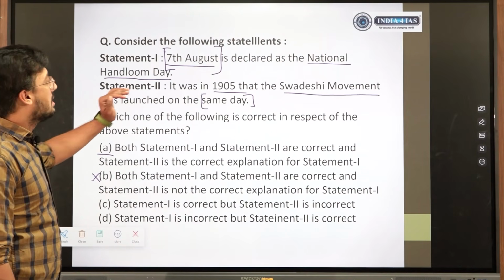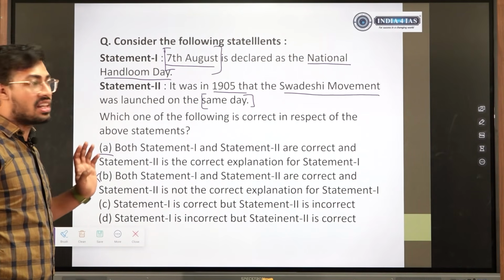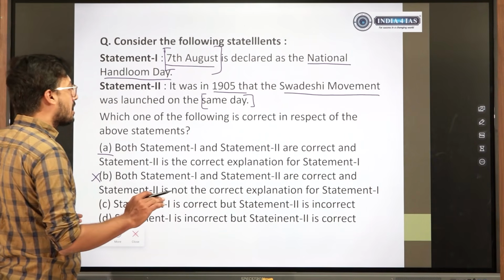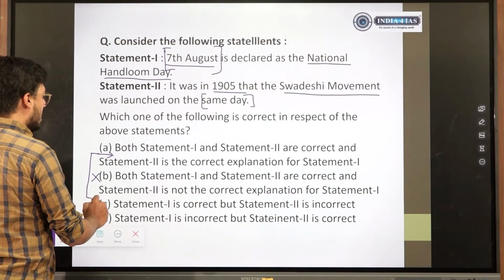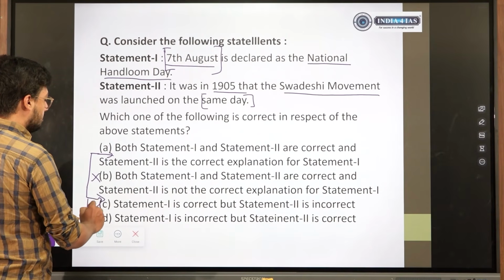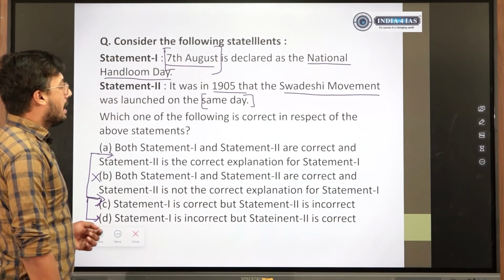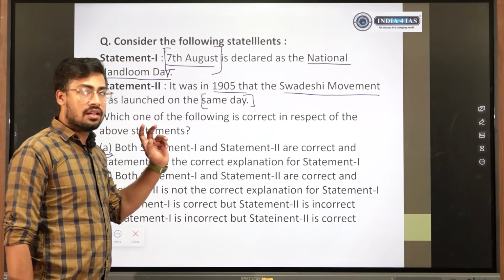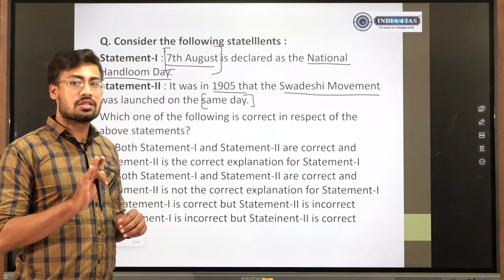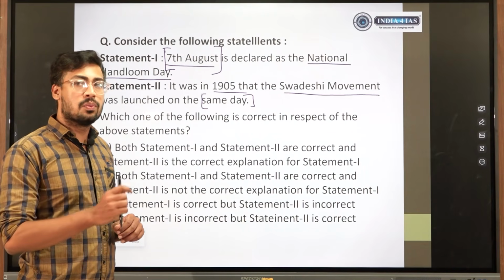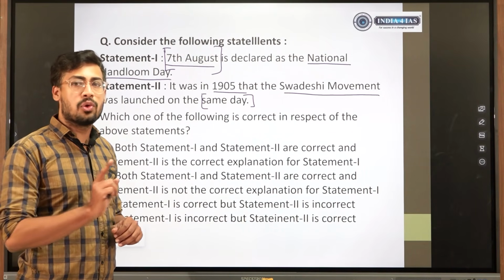Or they may have given the wrong date. That is also another possibility. So B is definitely wrong because it doesn't make any sense. So the answer had to be A, C or D. And if you had seen the trick that if two statements are going in the same direction, there is a good probability that both are reinforcing each other and both are correct.